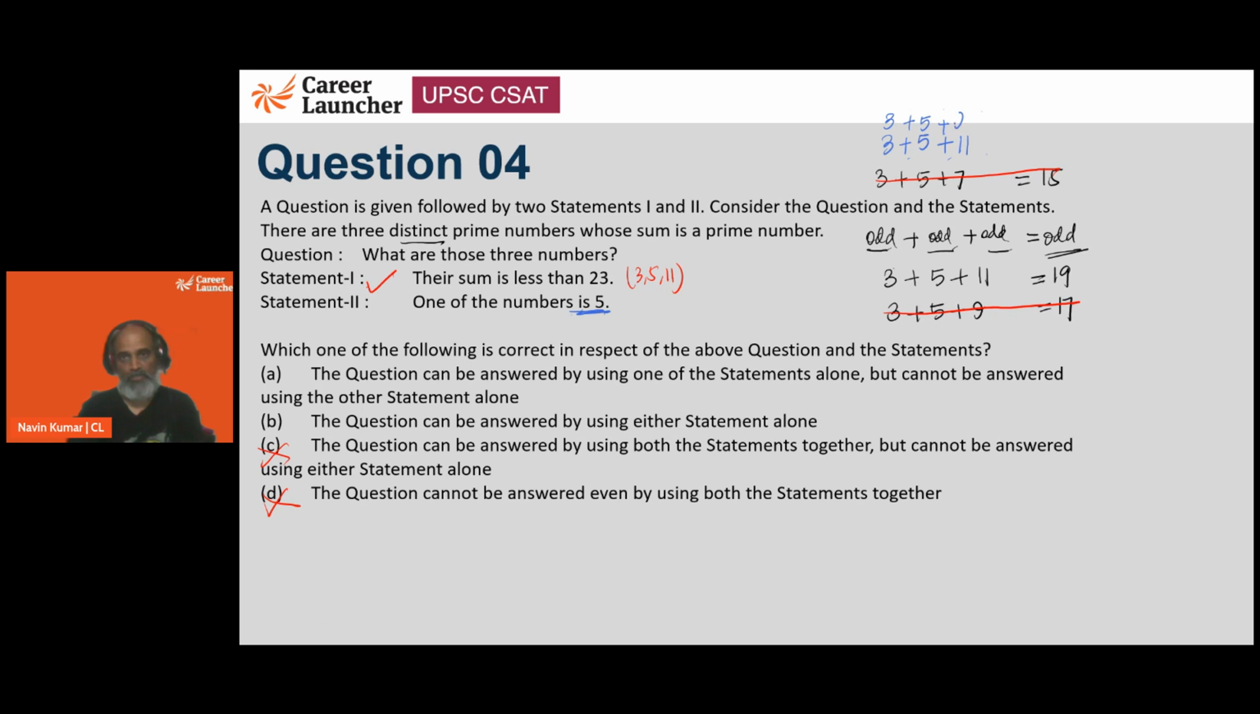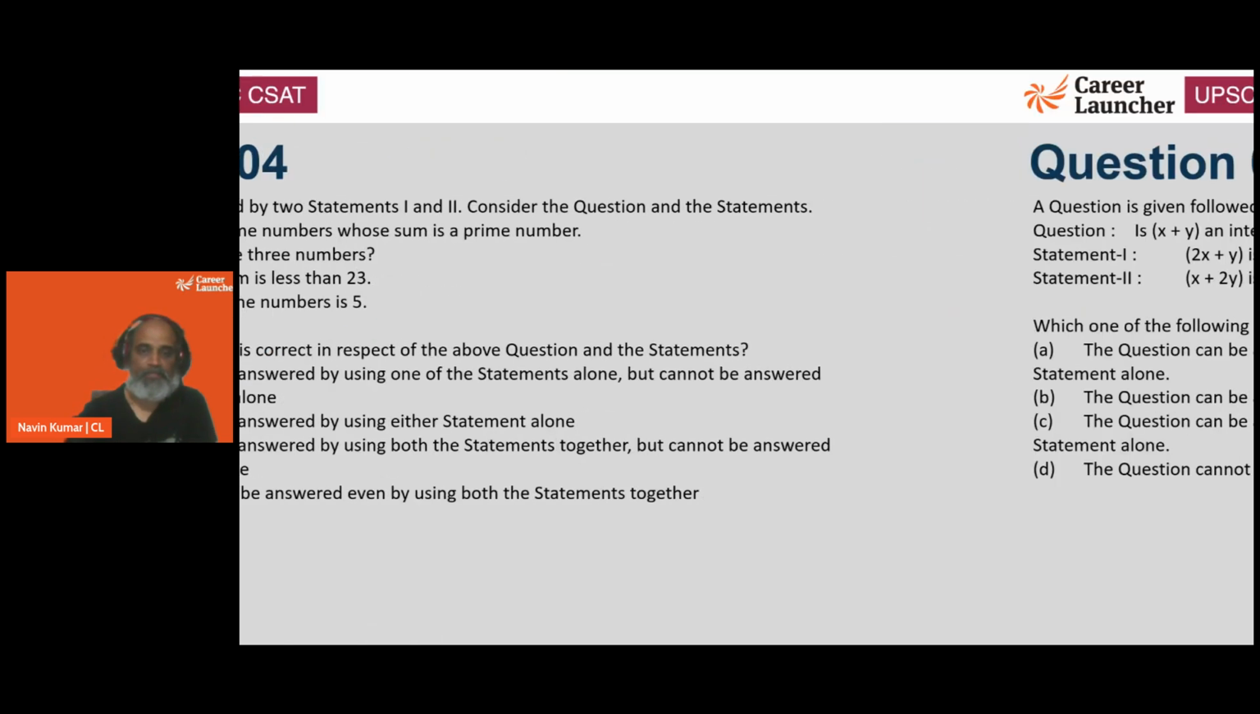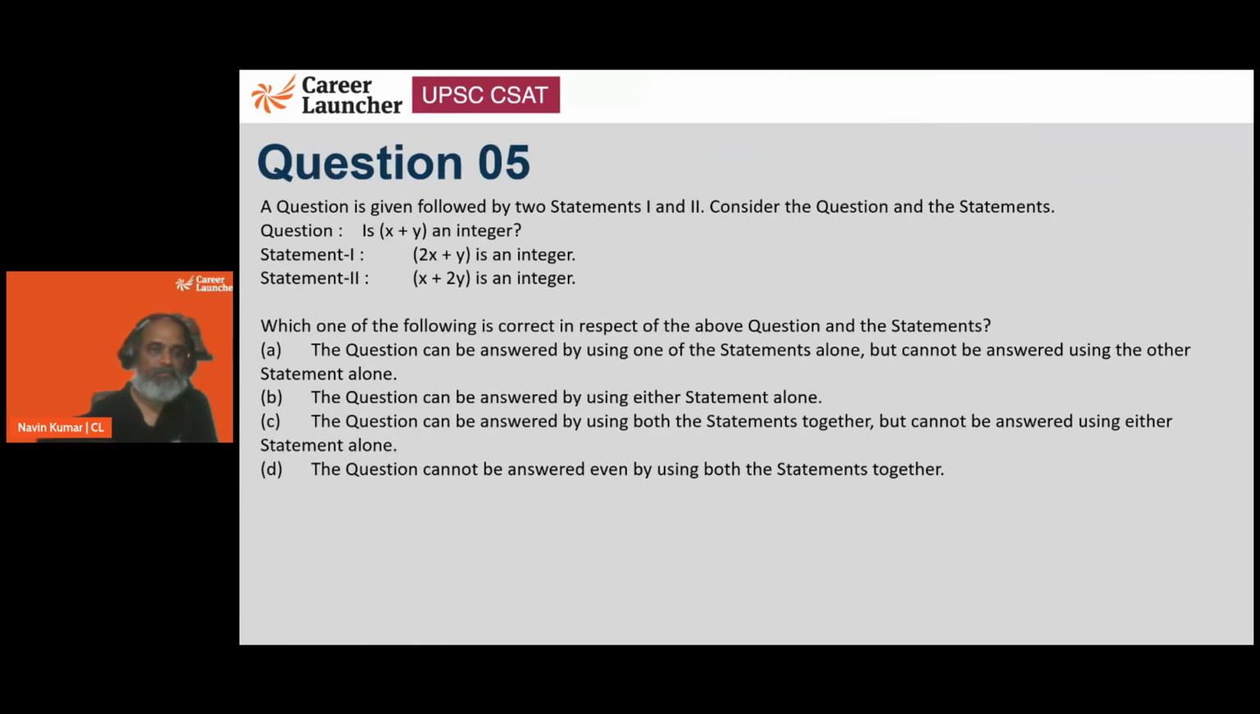So this is possible. 31 is a prime number. 23 is a prime number. So using statement 2 alone, we won't be able to answer it. So which has to be option A now. We can answer this question using only one of the statements, which is statement 1. Okay, next one. Another DS.